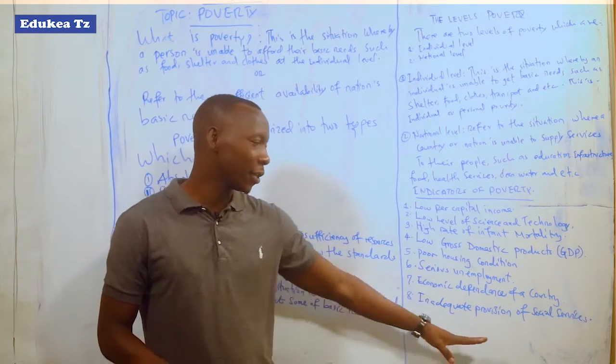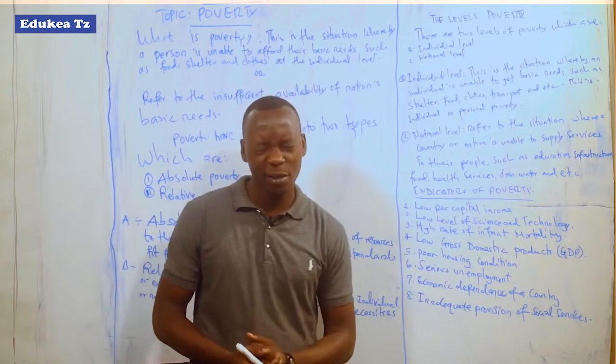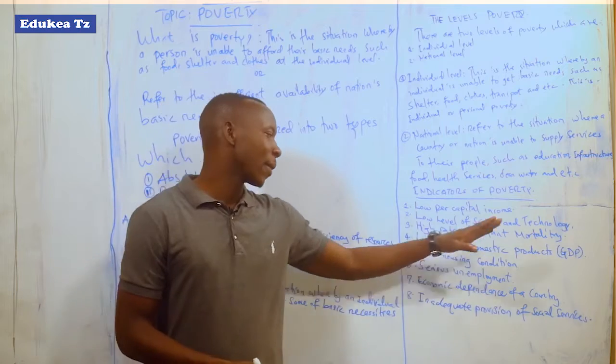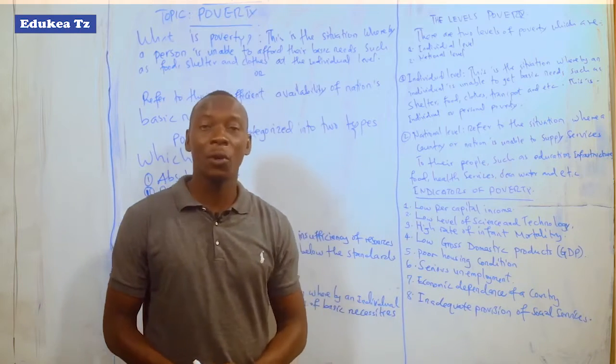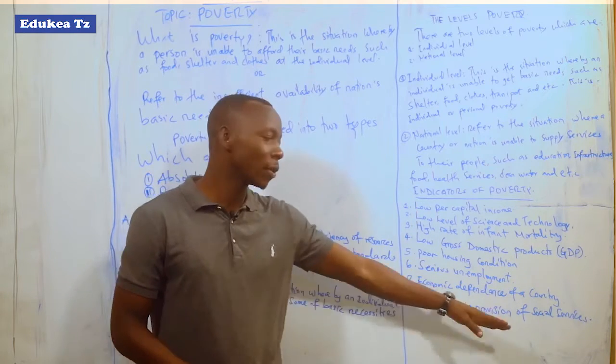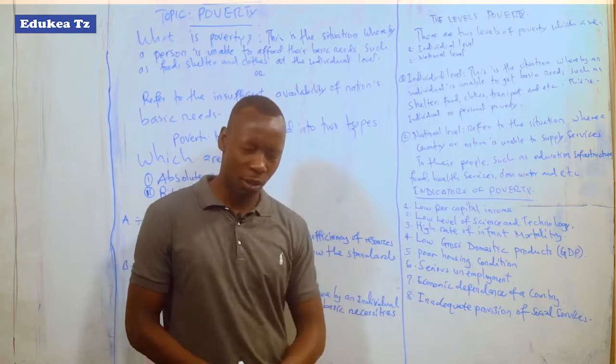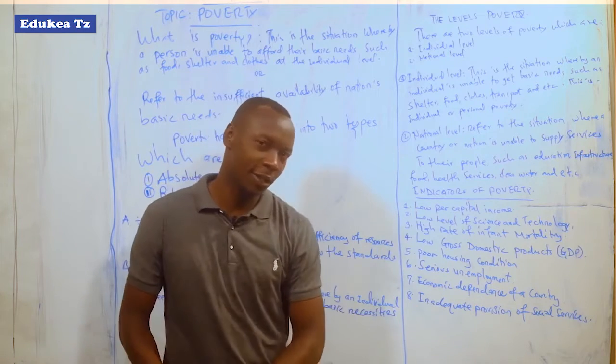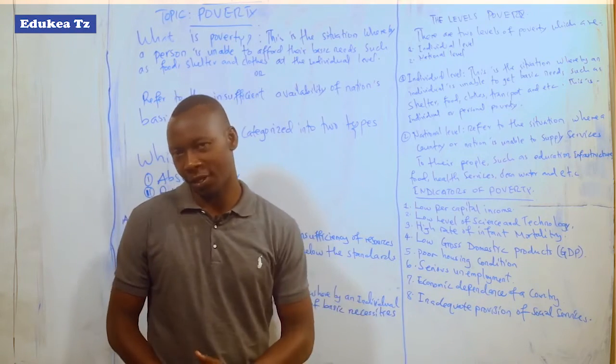That's why you can find that in the hospital there is no medicine, or in the society there is no health center, or there is no water supply, there is no clean water. So this is an indication that there is poverty in that country.